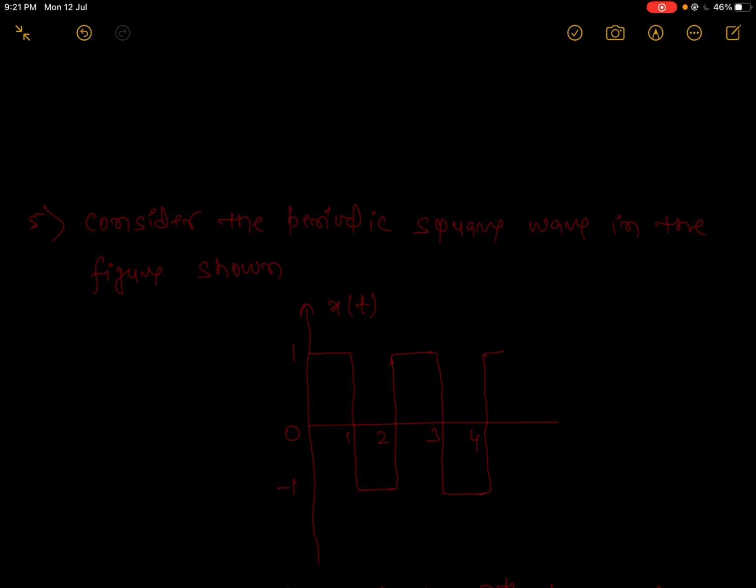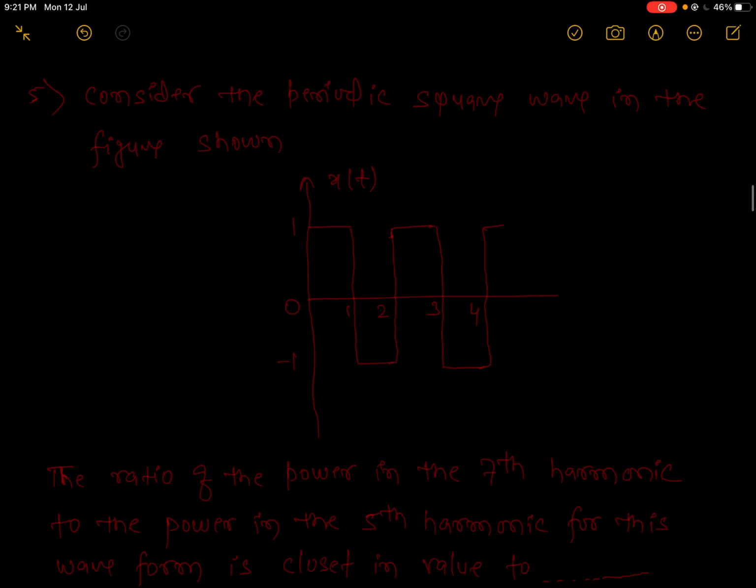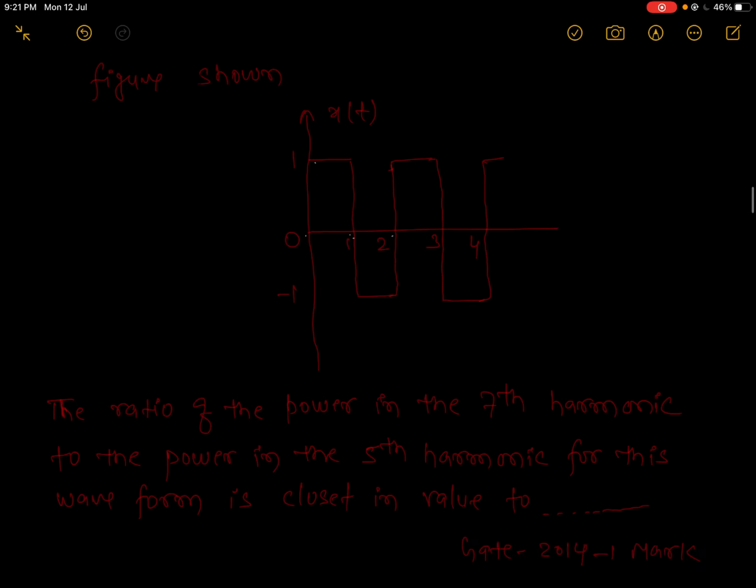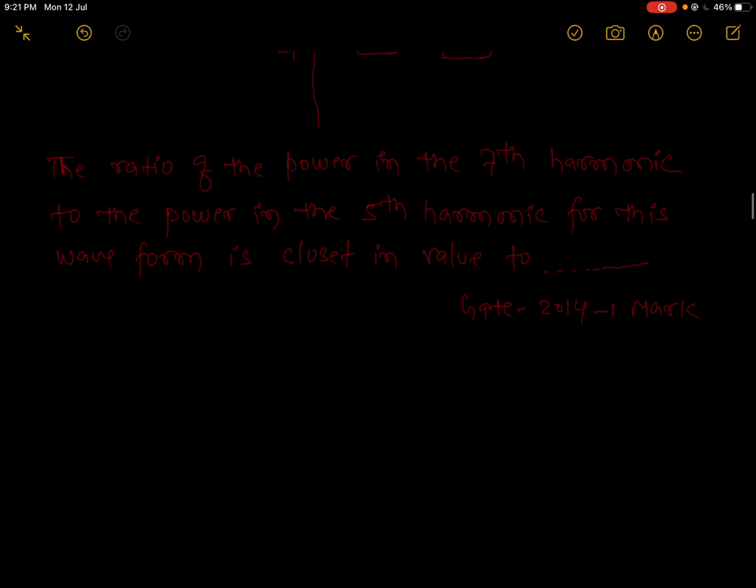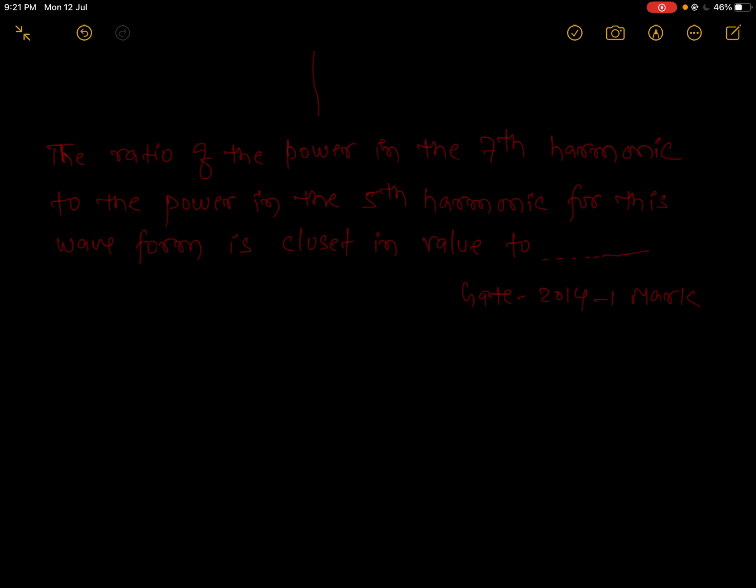Consider the periodic square wave in the figure shown. It is given that from 0 to 1 the magnitude is 1, and from 1 to 2 the magnitude is -1. The ratio of the power in the 7th harmonic to the power in the 5th harmonic for this waveform is close to which value? This one was asked in GATE 2014 for 1 mark. Now check it.